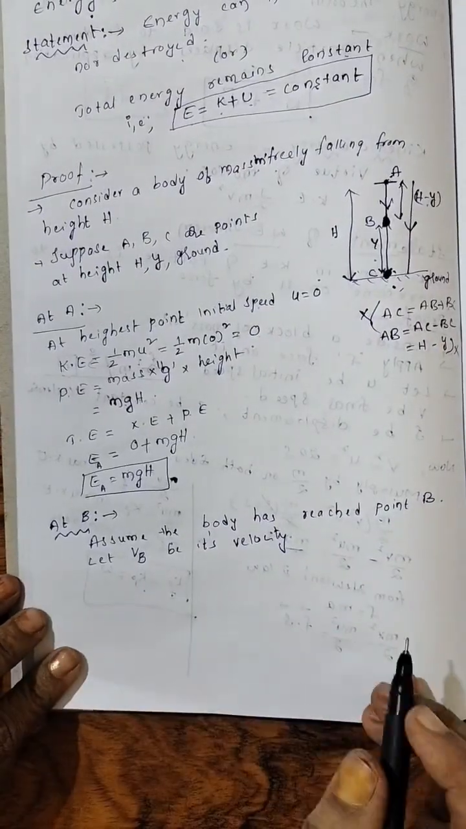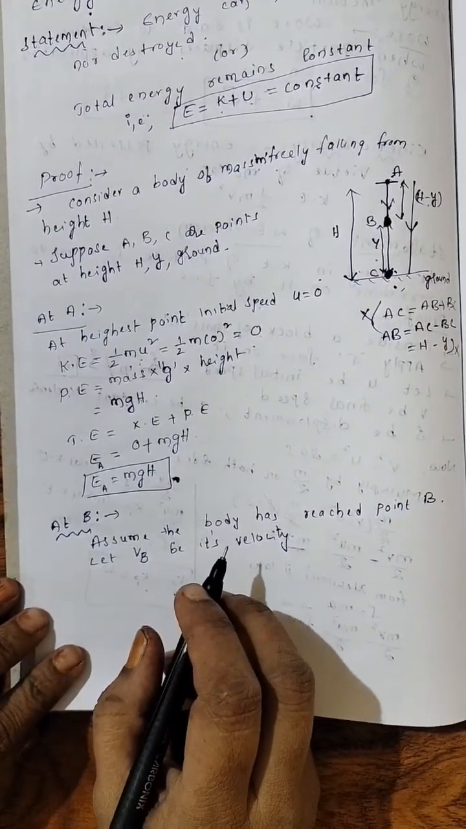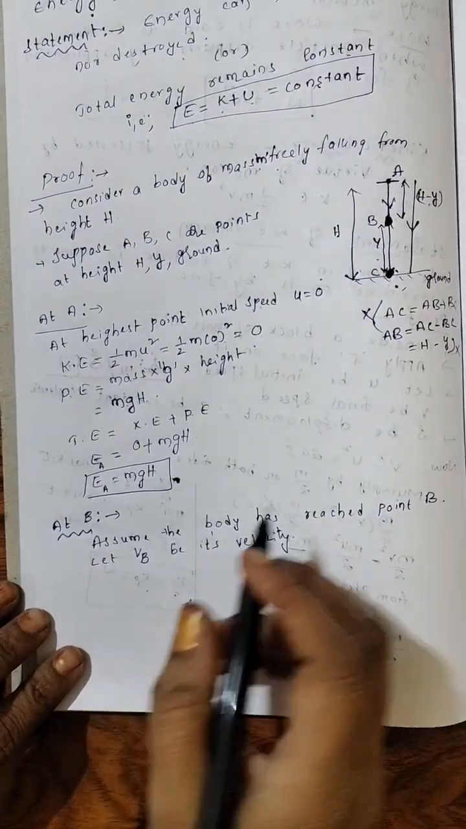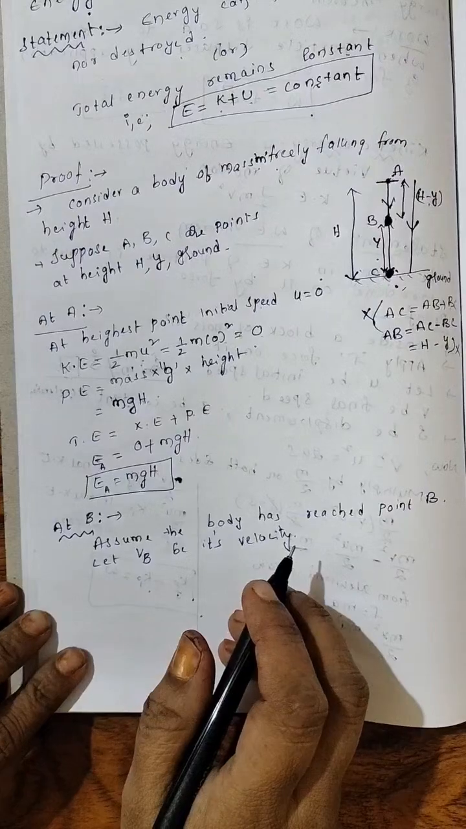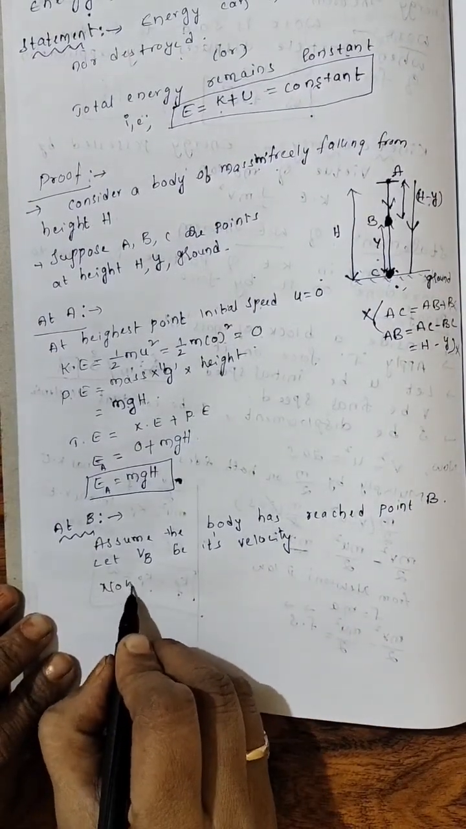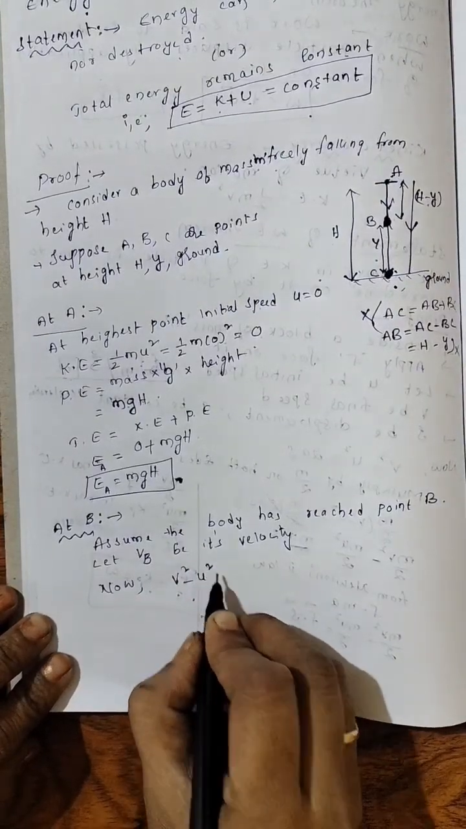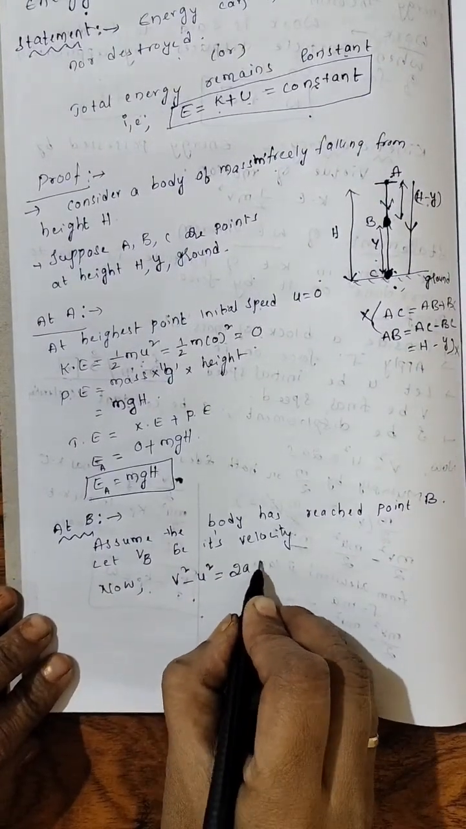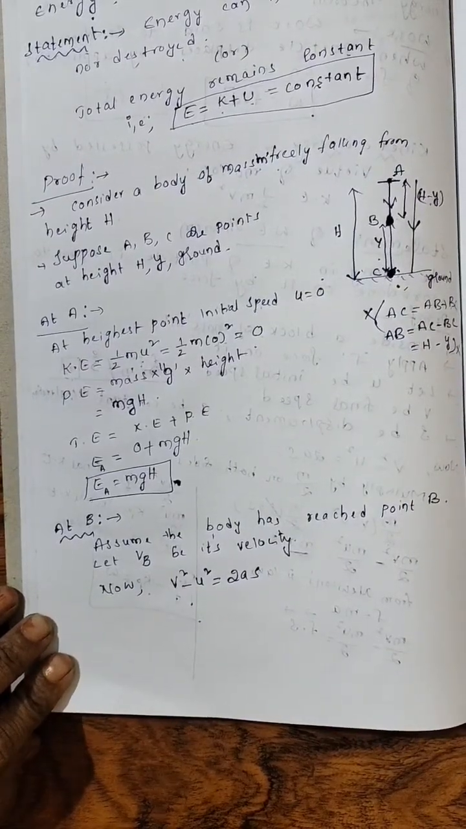Let V be its velocity. Right? Now, next, as usual, we are using the formula V square minus U square equal to 2as. Alright. Now V.